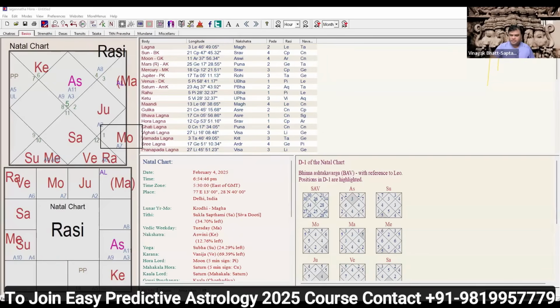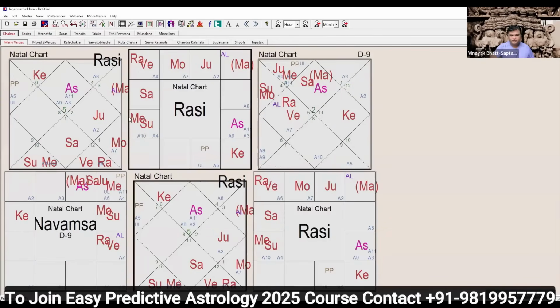So now we have understood that the moon is responsible, but I'm still checking the sun for another verification, whether the sun is also connected or not. So you can see the Lagna Lord Sun is sitting in the sixth house. Sir, can you show the D9 chart? D9. Okay, see. The first two charts are the Rashi chart, and this South Indian chart is the D9 chart.